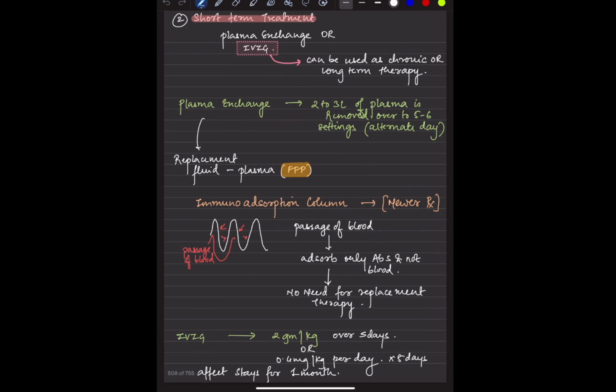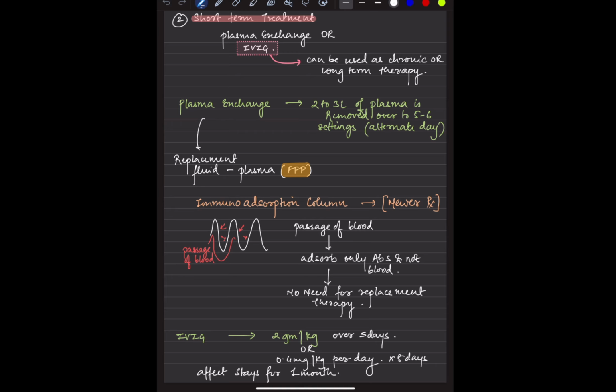The short-term treatment, this is very important for all of us. Plasma exchange or IVIG is very important. So plasma exchange, we give 2 to 3 liters of the plasma, which has been removed in 5 to 6 settings. And for the replacement, we have the plasma, which is important, FFP.